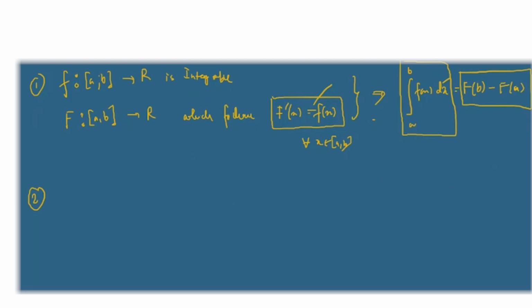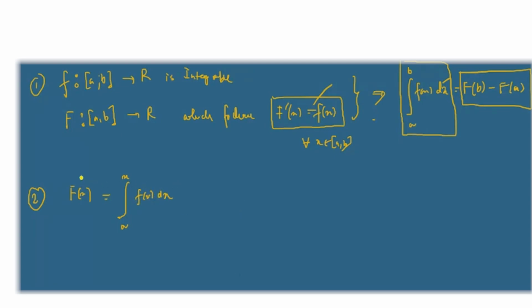And the next part is that if you define F(x) like this, you can define it as the integration from a to x of f(x) dx.